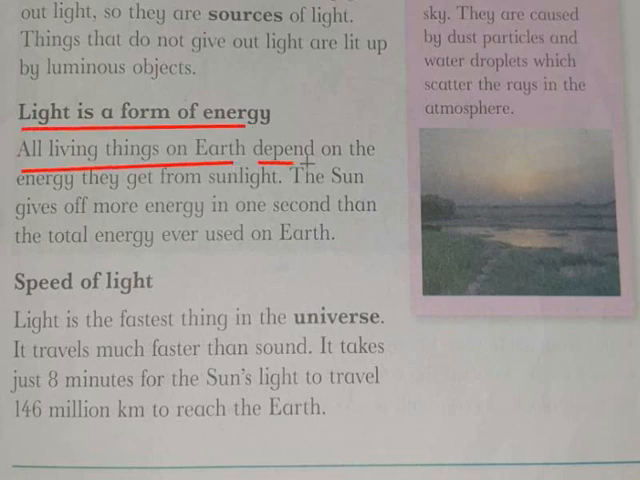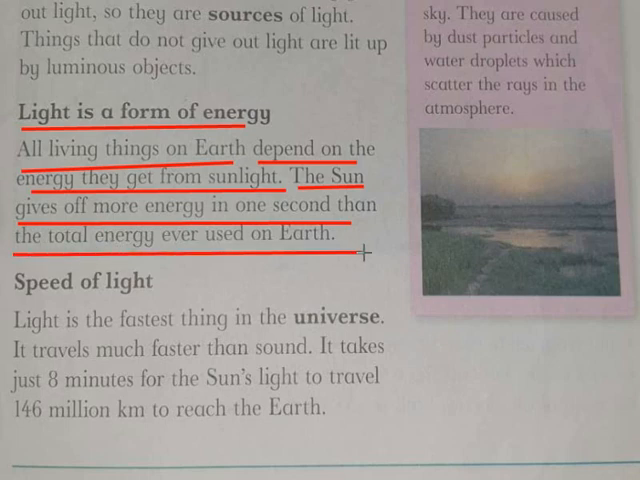All living things on earth depend on the energy they get from sunlight. Yes or no? Yes. All the living things depend on the sun, and that is when they get sunlight. The sun gives off more energy in 1 second than the total energy ever used on earth. So the sun is so luminous. The sun has so much light energy.